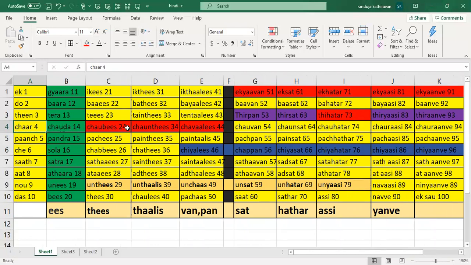Similarly, 24. 4 is chow, yes, and the number that is less than 50, right, will be using the main name itself. So chow bees. You might be thinking, she told me is for everything, and here we got bees. So that's the reason the 4 series is actually using the main name itself. So it becomes chow bees. Now let's go to 34. 34. So 4 is again chow, yes, and this 30 series is called tees. So both are same, so no problem here. So it will become chow tees.